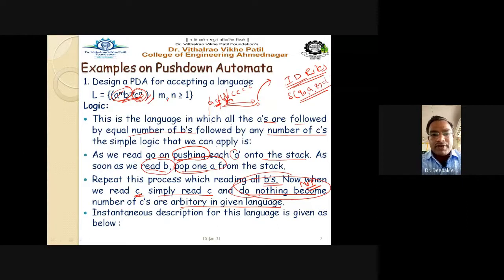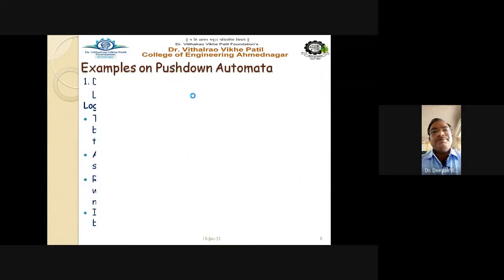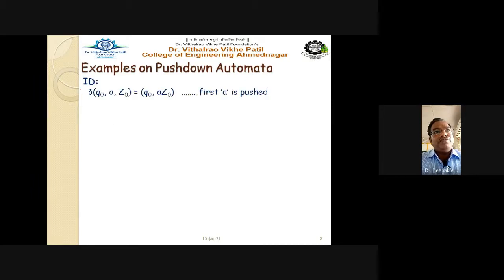So try to write the instantaneous description for this language. First step, the first ID rule we write like this: delta Q0, A, Z0. So first write down the first rule. Delta, current state is Q0, input symbol is A. If the input symbol is A and the current stack is Z0, suppose, then what do we have to do?